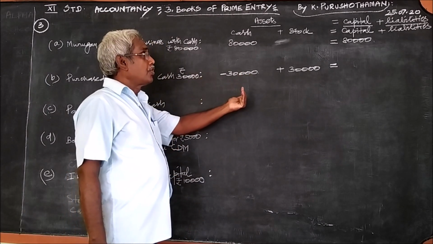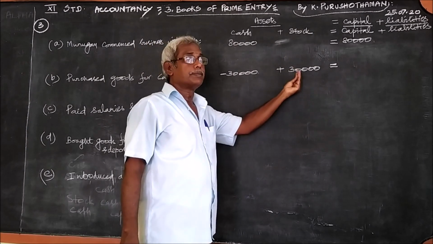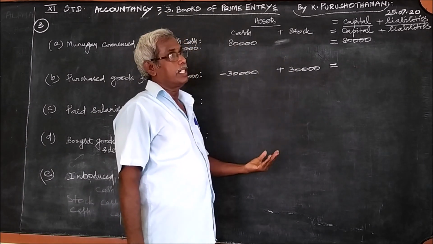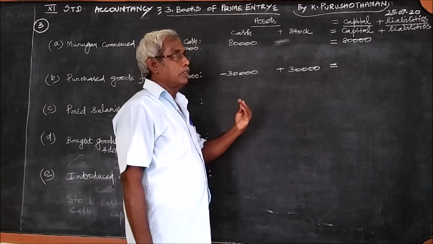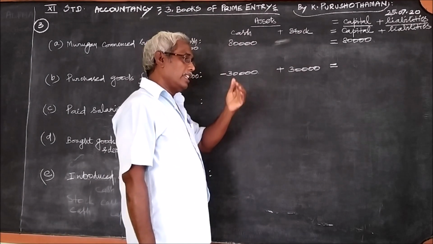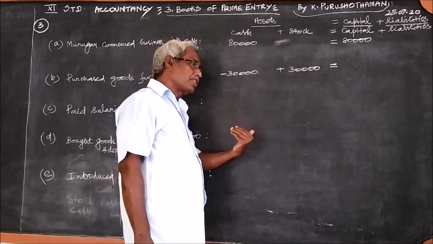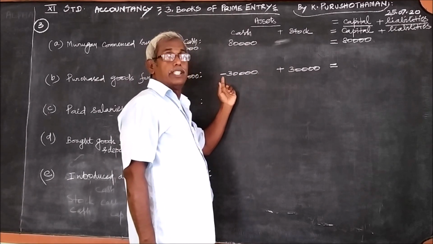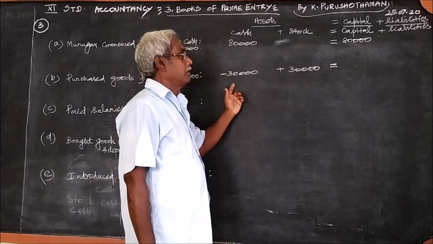When we buy, the goods come in, so plus 30,000, and for the purchase of goods we pay cash, therefore it is going out and it reduces our cash balance, therefore it is minus 30,000. So bear it in mind.